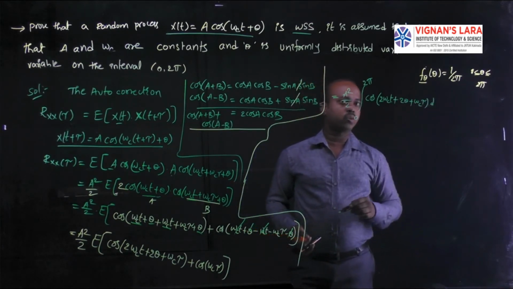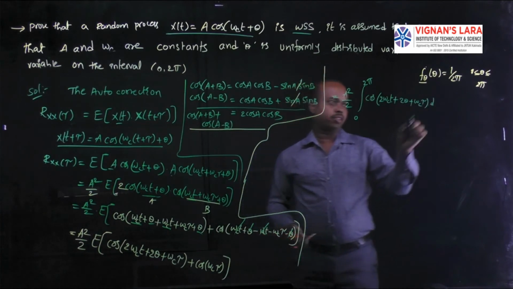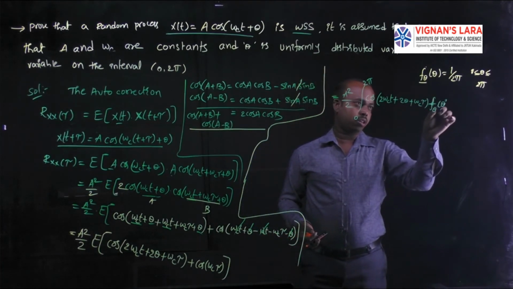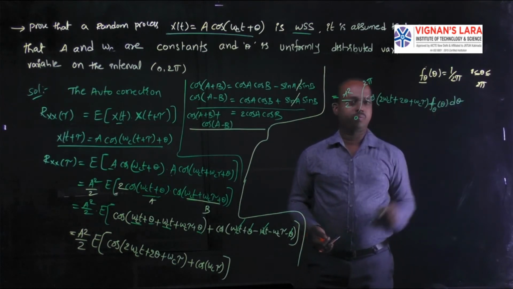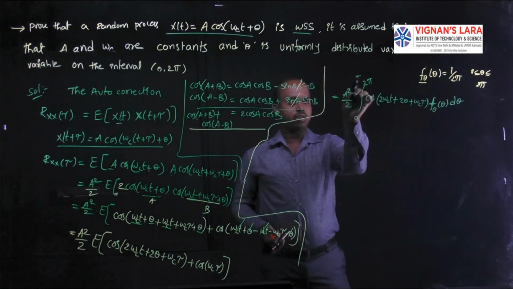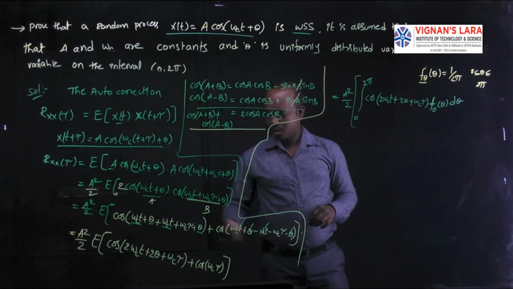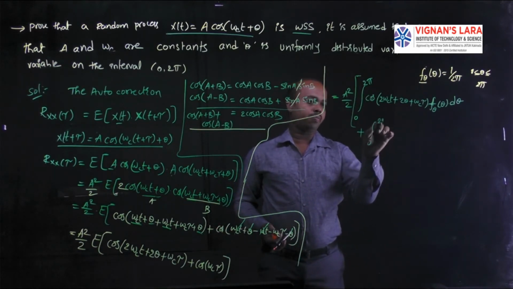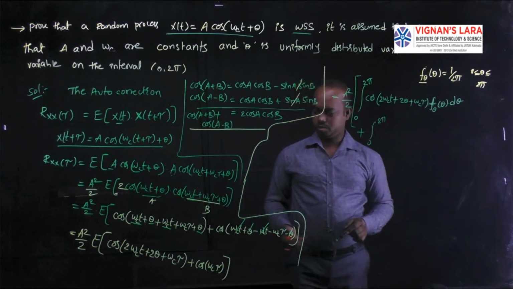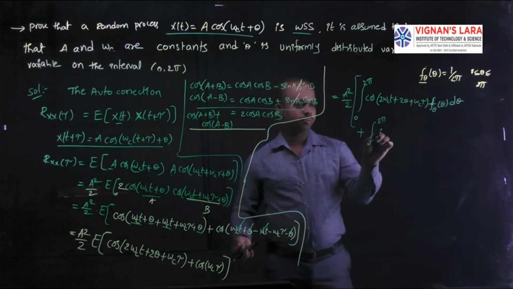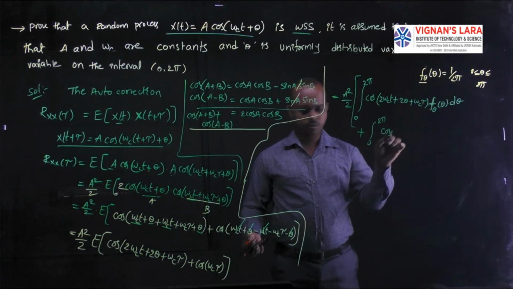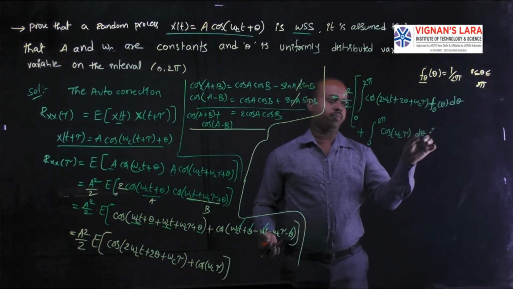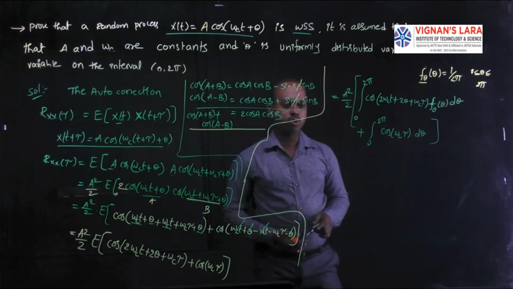What is the density function? Theta is the variable, and the density is f theta of theta d theta. This is the first term. The second term is the integral from 0 to 2 pi of cos of omega c tau d theta. Directly I am splitting the integration. These are the two terms we are having.